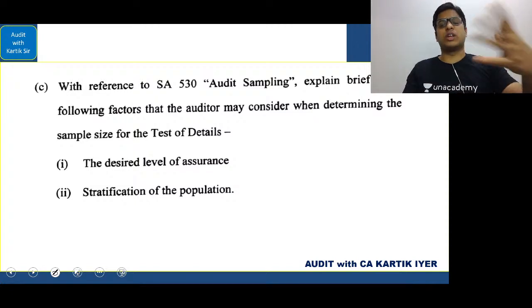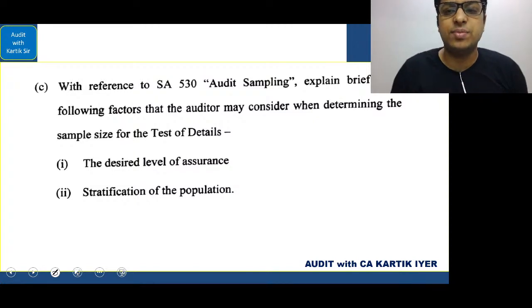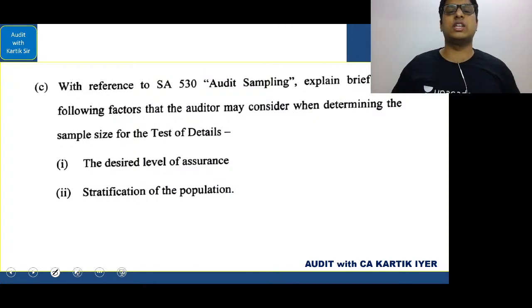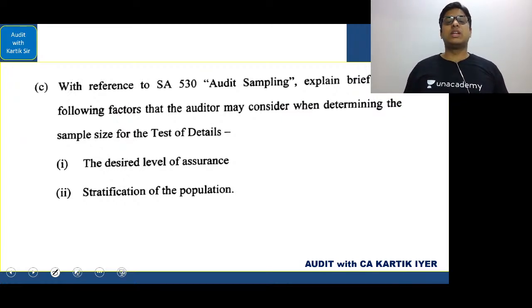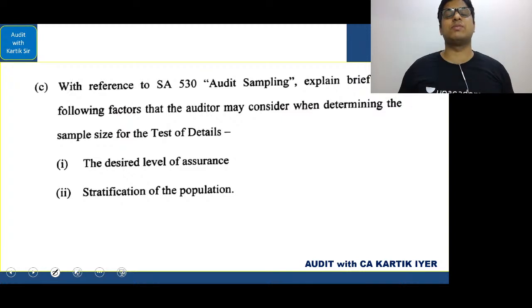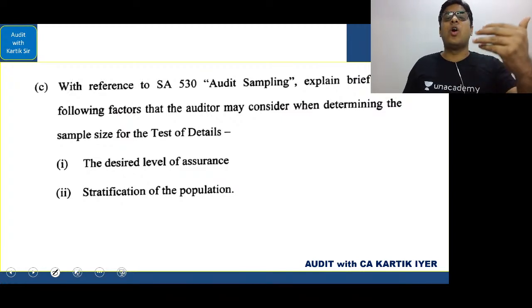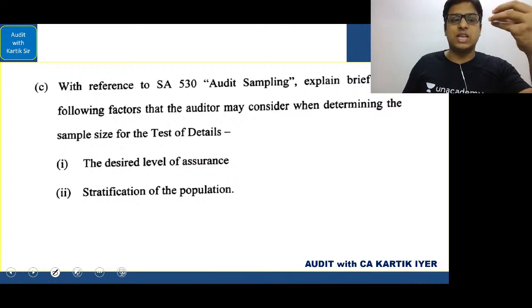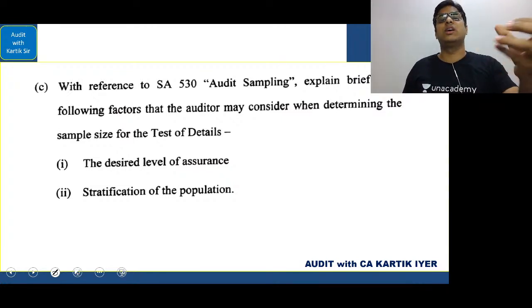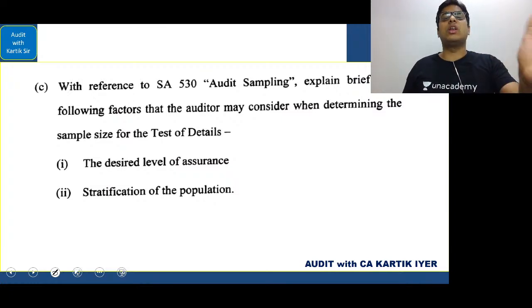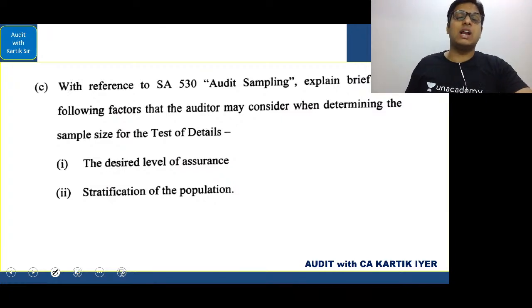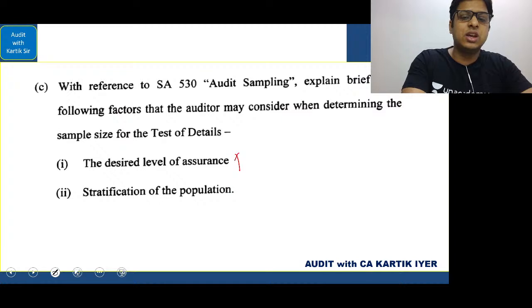Now, boys and girls, let's go to the next one. This is with reference to SA 530. Explain briefly the following factors that the auditor may consider when determining the sample size for the test of details. That is desired level of assurance. Remember this. When the desired level of assurance increases, will the sample that the auditor will take from the population increase, remain the same, or decrease? Of course, if the desired level of assurance increases, the sample size will also increase.